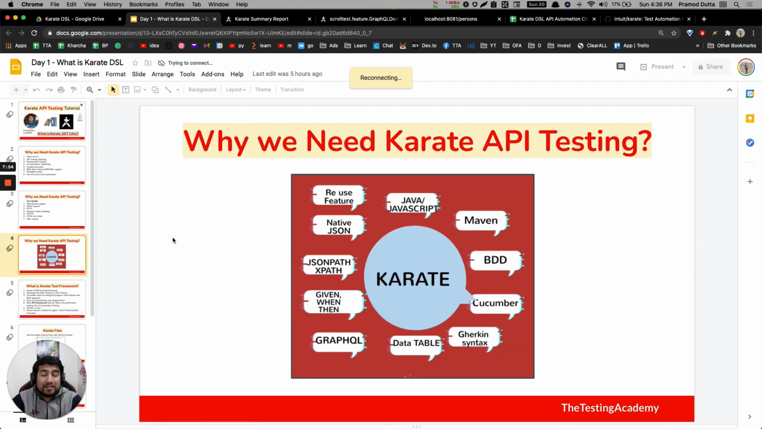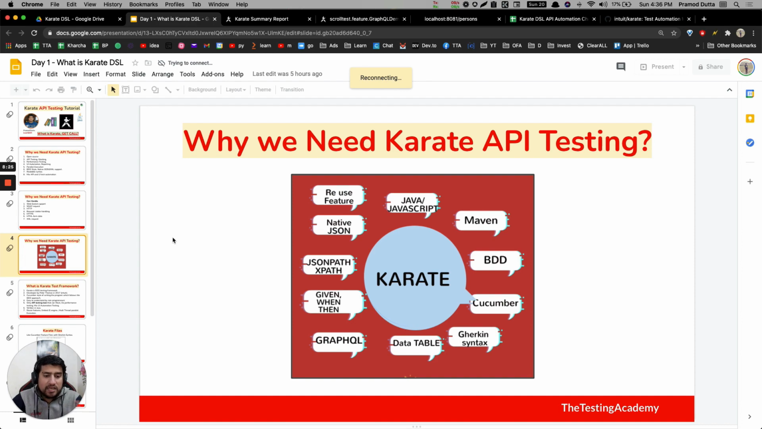So this is a very interesting diagram that I have specially created for you. Karate can reuse the feature, you can reuse your code, right? So it supports Java as well as JavaScript, right? It supports both, means you can use one function of JavaScript and one function of Java, which makes it immense. I have used it, I'm going to show you how you can do it, and trust me, it makes it very easy to use those features, right?